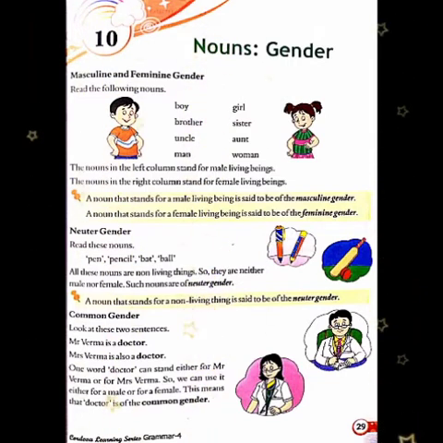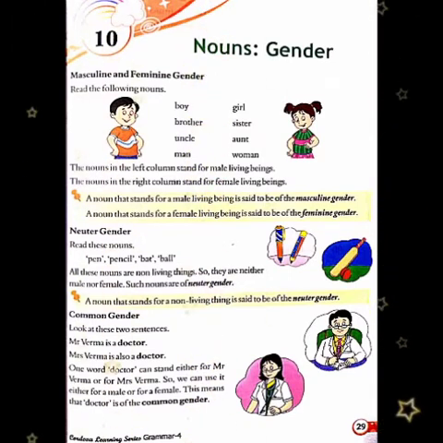Now, read these nouns: pen, pencil, bat, ball. Children, all these nouns are non-living things, so they are neither male nor female. Such nouns are called neuter gender. So children, a noun that stands for a non-living thing is said to be of the neuter gender.